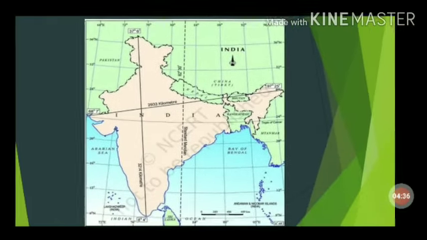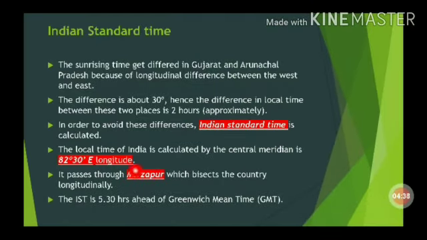From that we calculate for India, and the difference for us is 5.5 hours. In India, the line passes through Mirzapur and bisects the country longitudinally. This is Indian Standard Time. It fixes the time so that each state does not have a different time, so we follow Indian Standard Time.